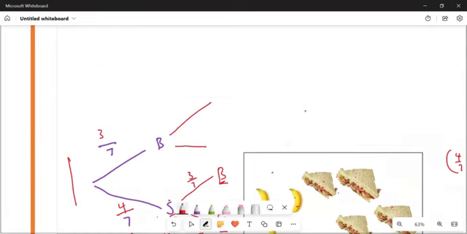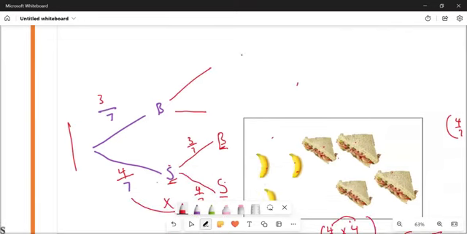So when I choose for the second time now, what are my options now? I can either choose a banana again, or I choose what? Sandwich. So what are going to be the possible outcomes? I can have a banana for the first time. I can also have a banana for the second time. Or I can also have something like this. I can have a banana first, okay? And then when I came back, I realized to say, no, I no longer want the banana anymore. I just want what? Sandwich.